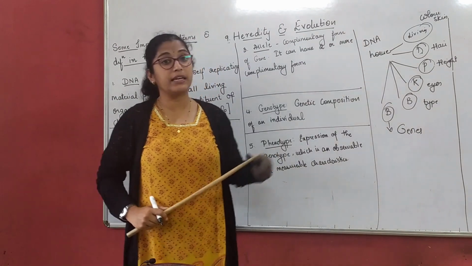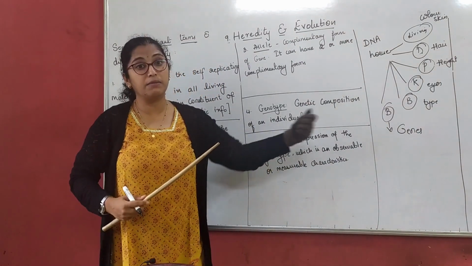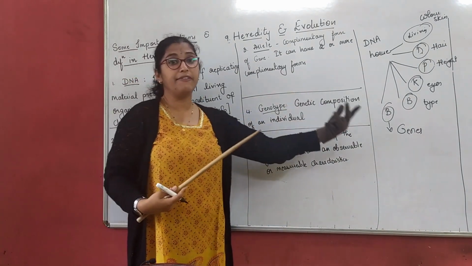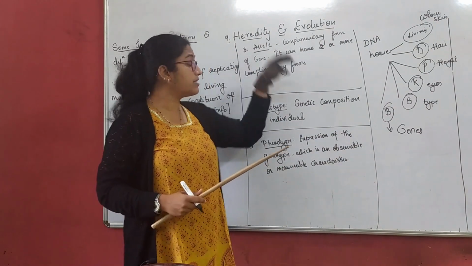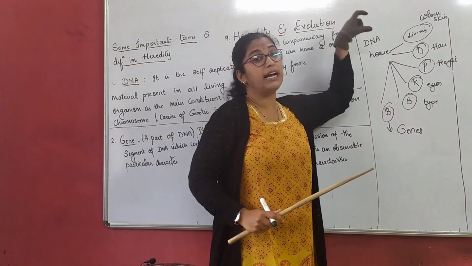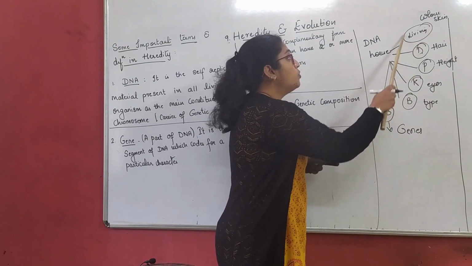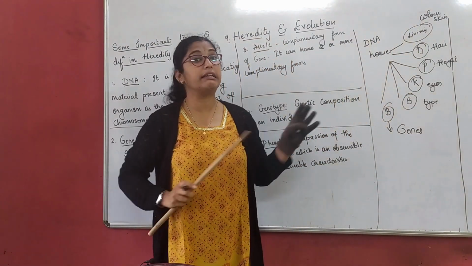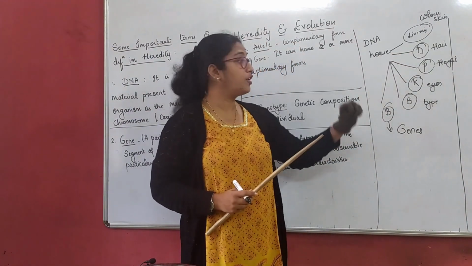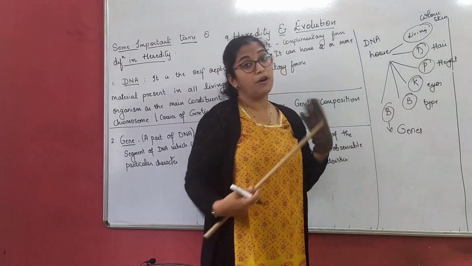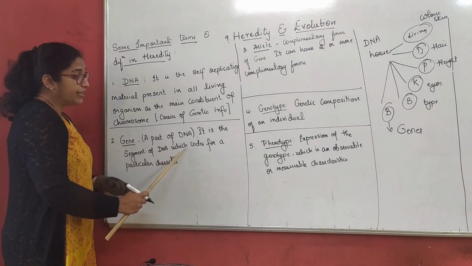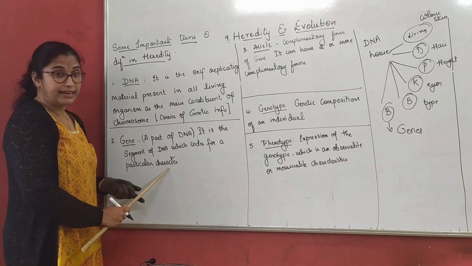Now, we don't go and sleep in the kitchen, right? Or we don't go and eat our food in the bathroom, right? That means we know where we have to eat our food, where we have to sleep, where we have to relax. Similarly here, each gene codes for a particular character. This gene will only code for color of the skin. It will not interfere with any other gene. This gene is only responsible for color of your hair, height, eyes, type of hair, etc. So, understood the definition? It is the segment of DNA which codes for a particular character.